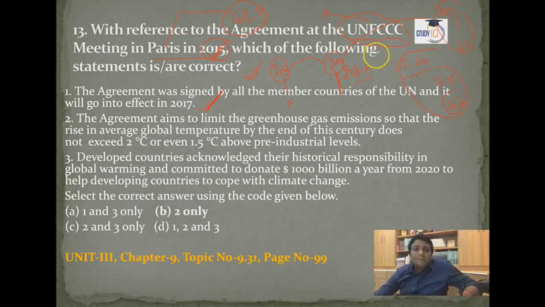But see what happened in 2017: all these countries will submit what they will do after 2020, in the 2020 to 2030 period. But in 2017 it will not come into effect. Actually it will come into effect from 2020 onwards. Thus this statement is absolutely wrong. The second statement, if you heard my classroom lecture,